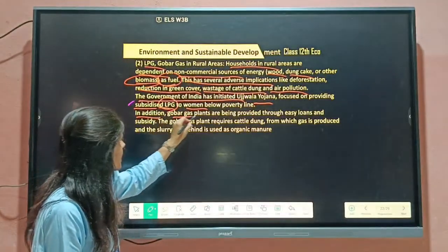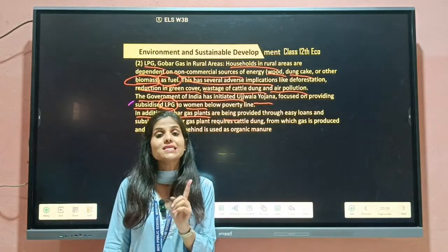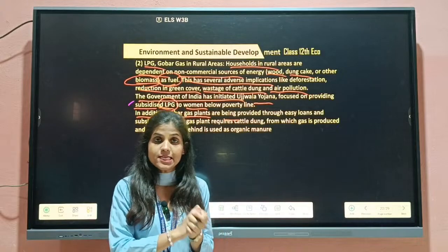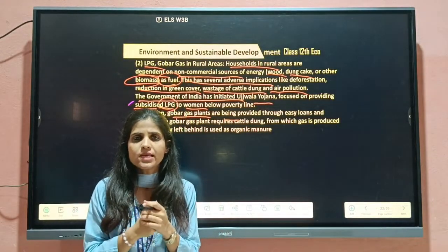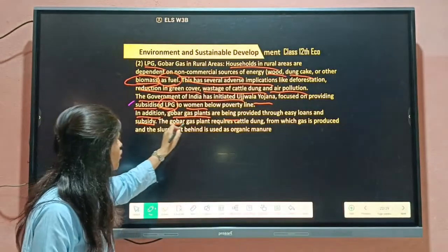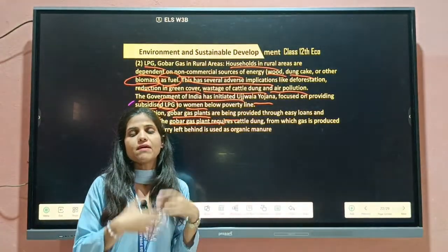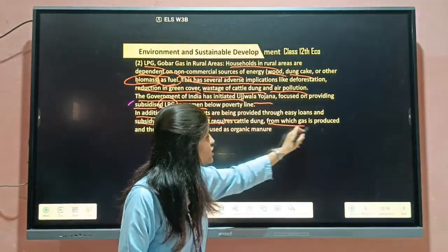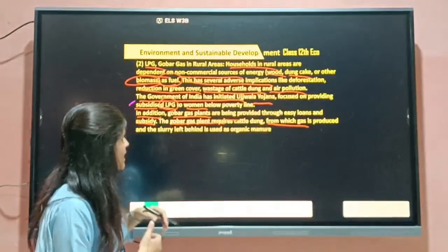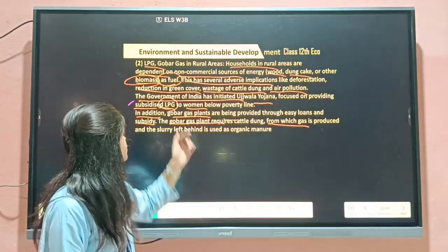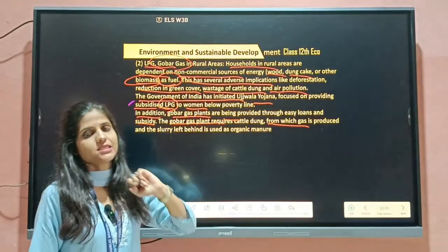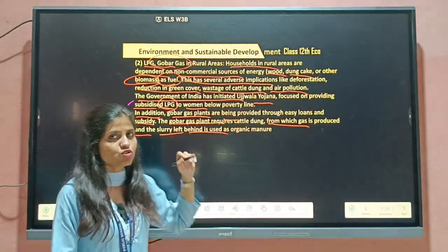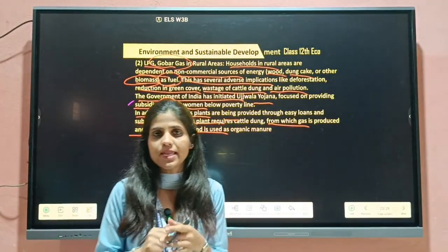In addition, gobar gas plants are being provided through easy loans, without any more legal restrictions and subsidies. The gobar gas plants require cattle dung, which is easily available in the rural areas, and with the help of the gobar gas plant, gas is produced. So here I am talking about gobar gas only, which is easily available in rural areas, and the slurry left behind, और जो चीज बच जाती हैं, they are using as an organic manure.